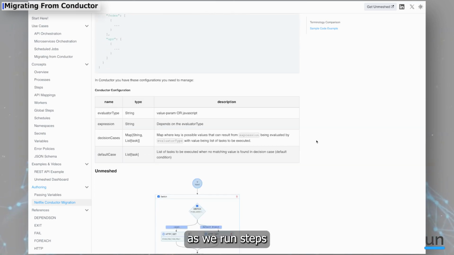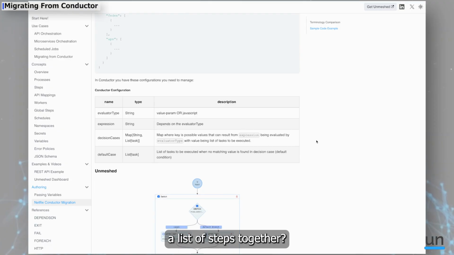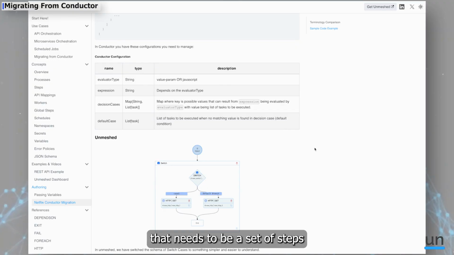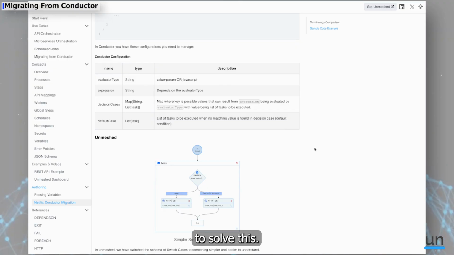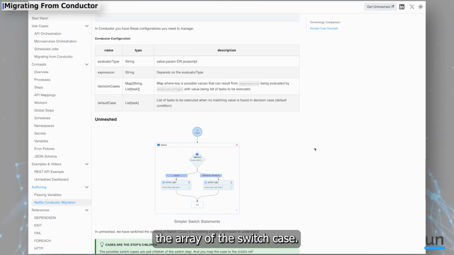As we run steps that are part of a parent step, you may ask, how do you group a list of steps together? For example, a switch case branch that needs to be a set of steps. To solve this, we have a new concept called a list of steps, which is what you would use. And that list is going to be the single element that you add to the array of the switch case.